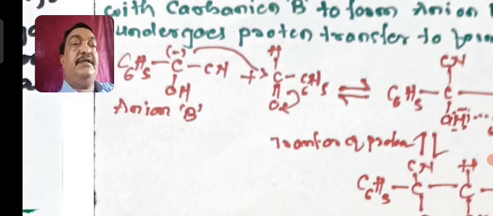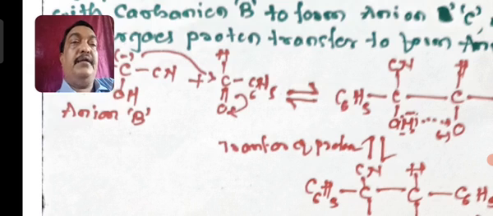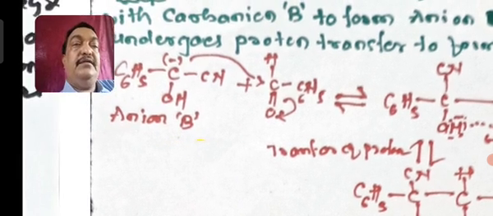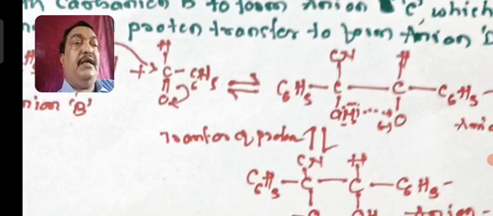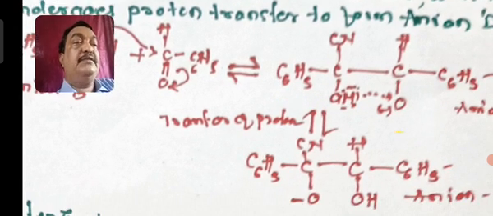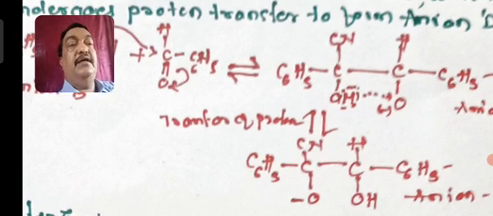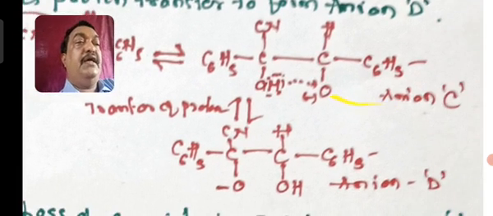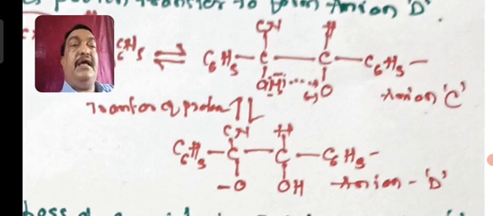C6H5 CH C double bond O, whereby the negative carbon attaches to the other aldehyde molecule. Because the aldehyde molecule has C double bond O, the oxygen becomes negative and the carbon becomes positive, and you will get C6H5 C CN OH, with OH also attached, CHO minus and C6H5. So here the other anion, I have represented as anion C.